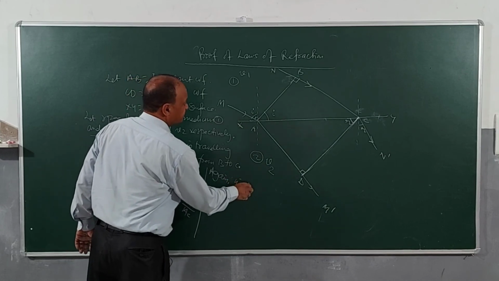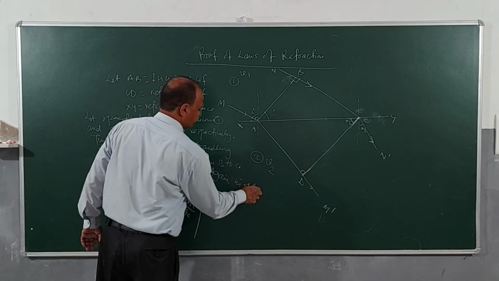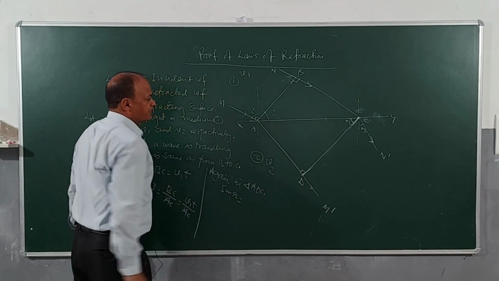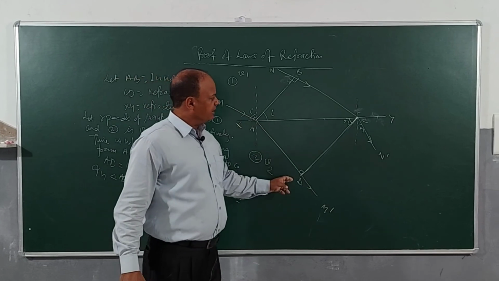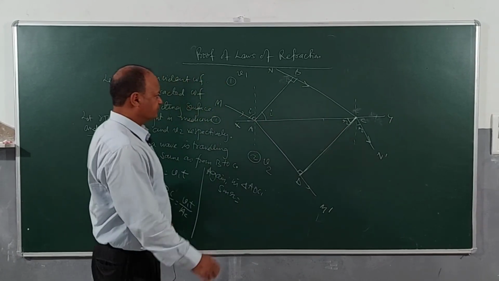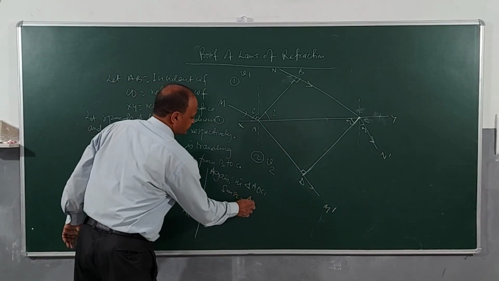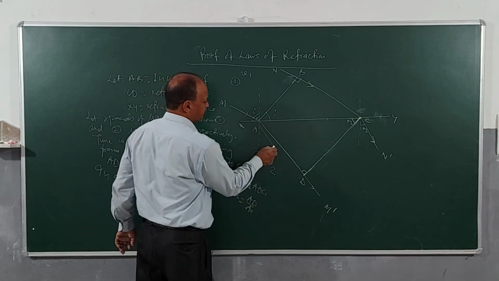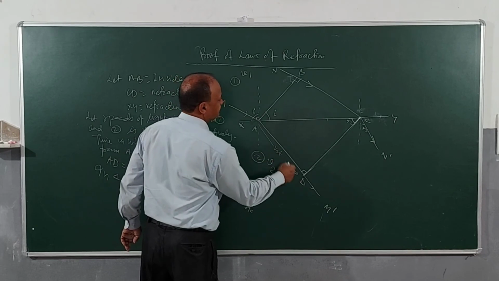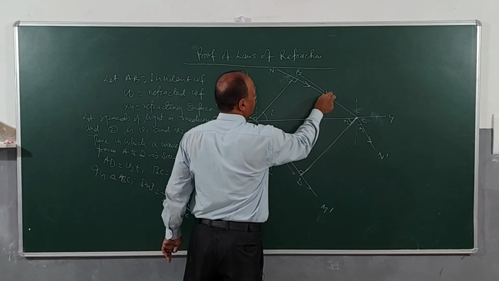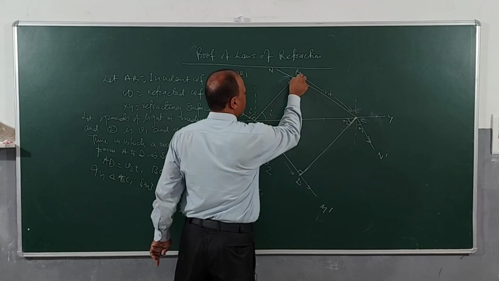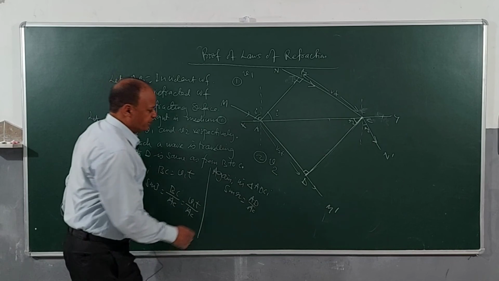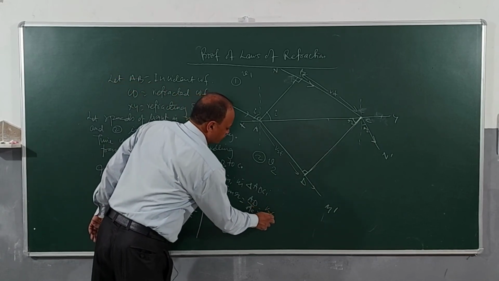Again in triangle ADC, children, sin of R will be AD divided by AC. And you know that AD is equal to, this is how much here? V2T, and this is how much here? V1 into T. I will mark it also, easy for you to know. So if I put this value out here, children, then AD will be V2T by AC.